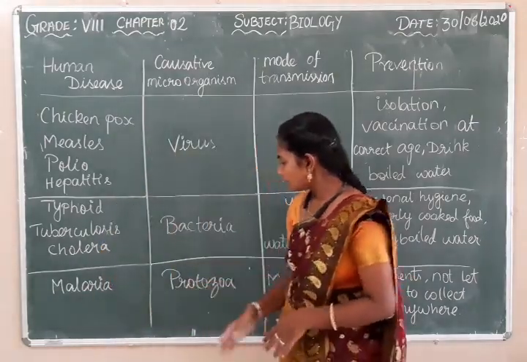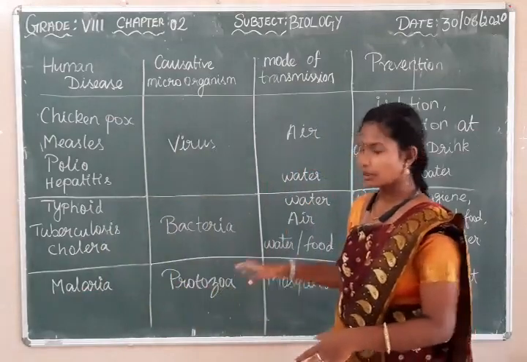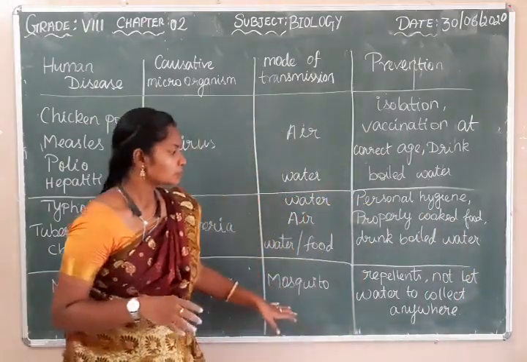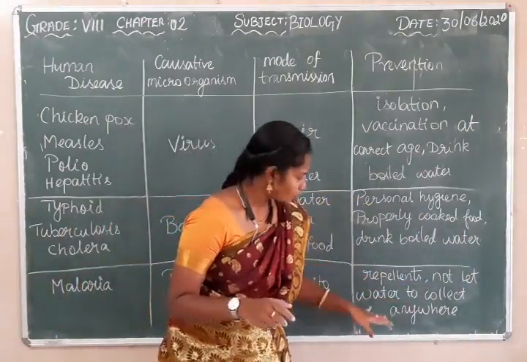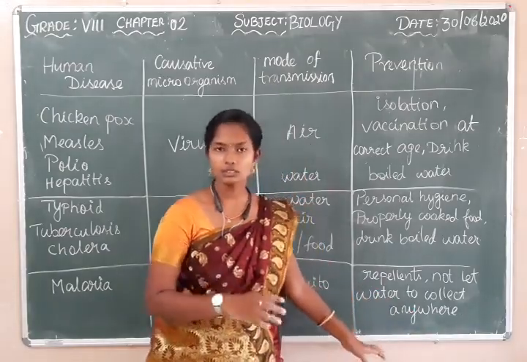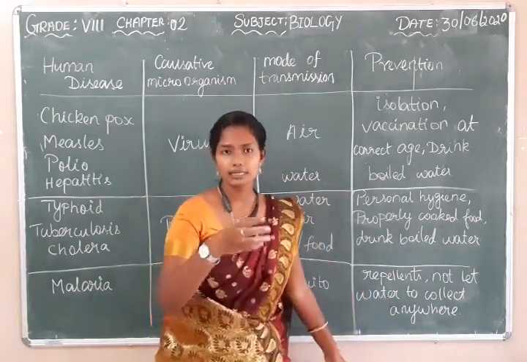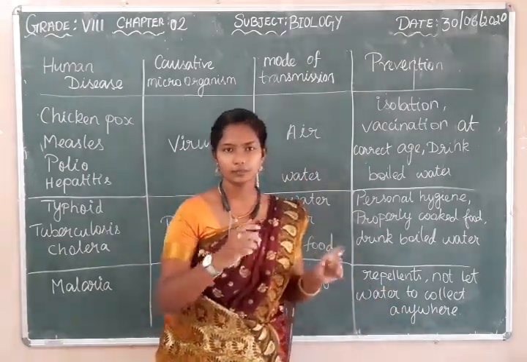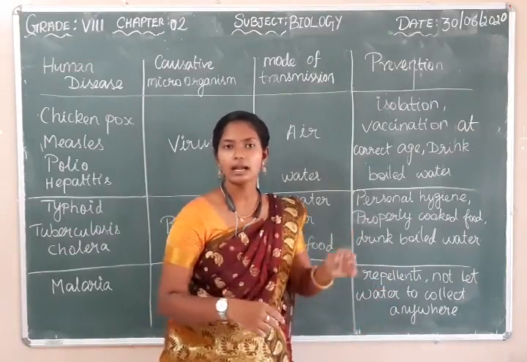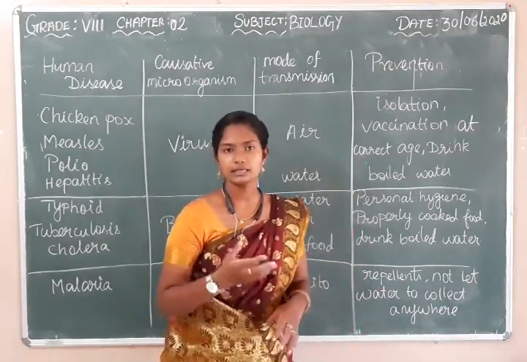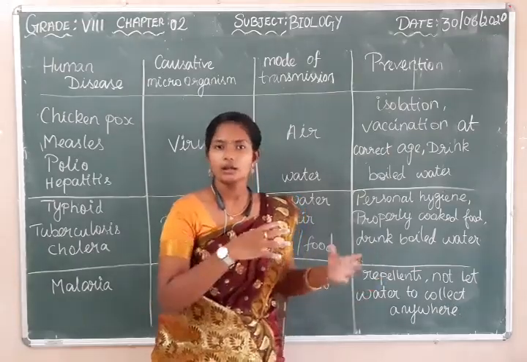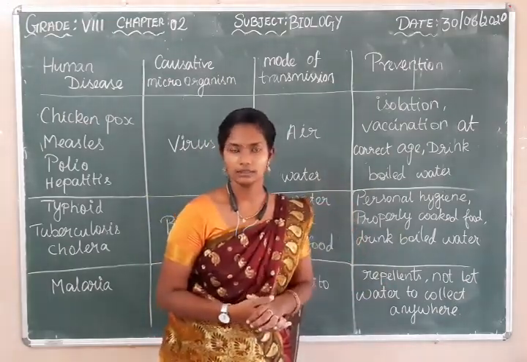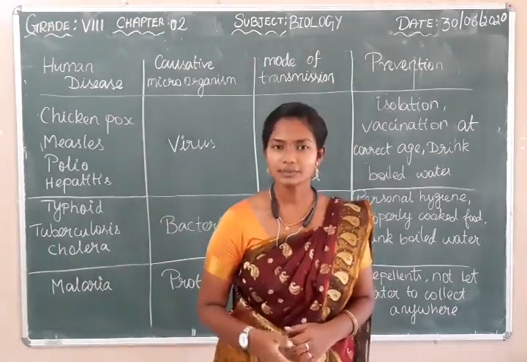At last, it is malaria. It is caused by the microorganism protozoa, and the mode of transmission is by mosquitoes. So we have to use repellents and not let water collect anywhere, as this gives mosquitoes the chance to breed and lay eggs, and they can cause the disease. We can fit a net on the windows and apply repellents like Odomos to avoid mosquito bites. So these are some of the diseases, modes of transmission and prevention methods. We will continue this chapter in the next class.